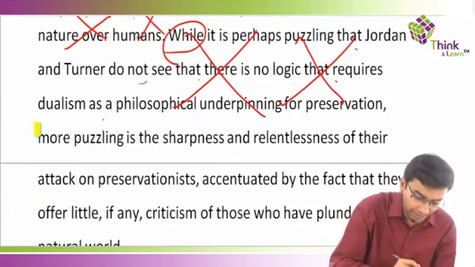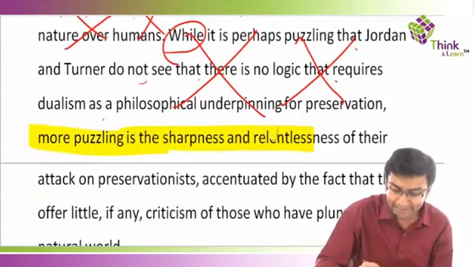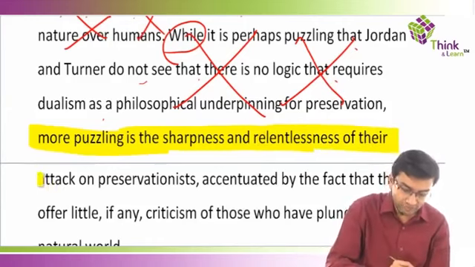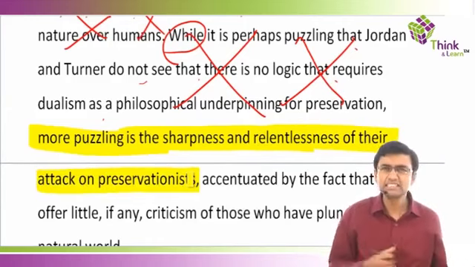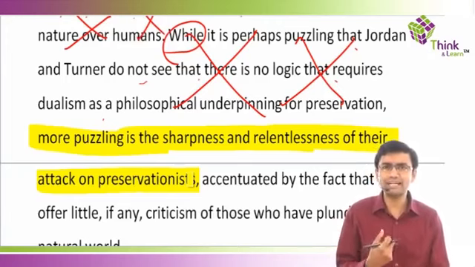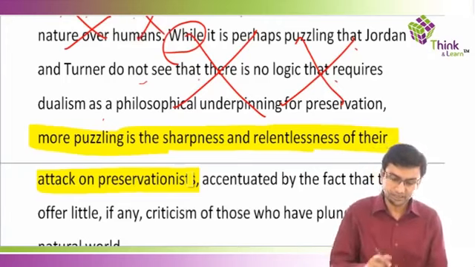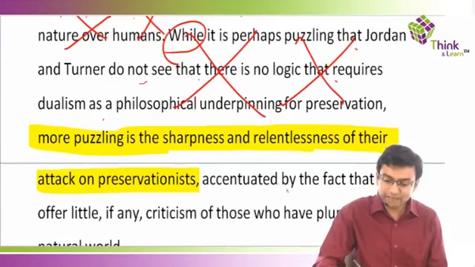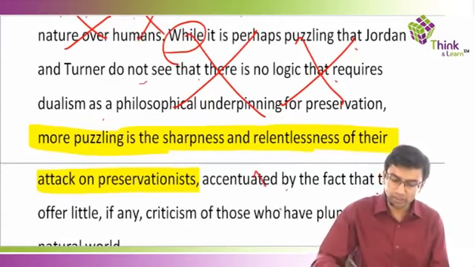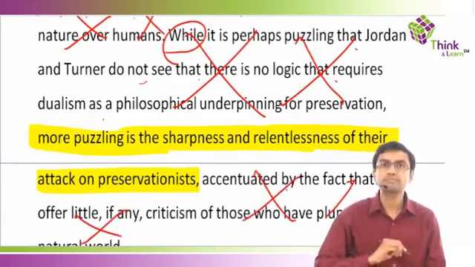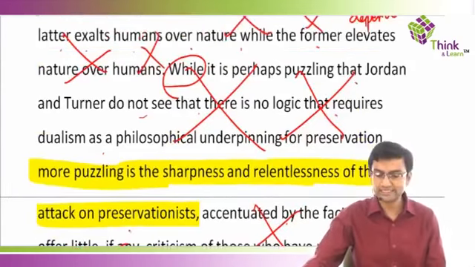"More puzzling is the sharpness and relentlessness of their attack on preservationists." This is definitely your independent clause. So they are a little bit confused why there is such a sharp attack on preservationists. Now look at the next part. "Accentuated by the fact that they offer little, if any, criticism of those who have plundered the natural world." Again, not very important.